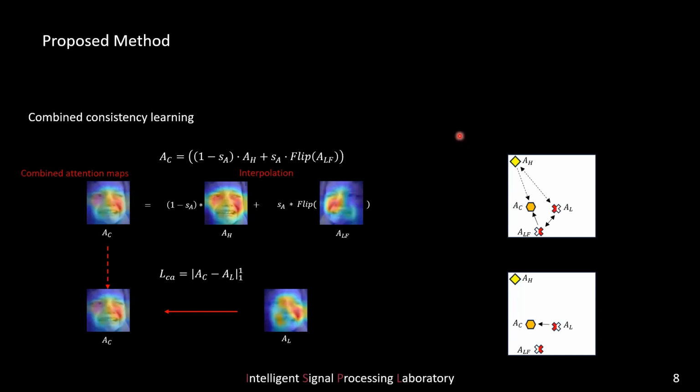First, a combined attention map is generated by linearly interpolating 2 attention maps from the original and flipped low-resolution images. Secondly, the combined attention consistency loss function minimizes the difference between the attention map from the low-resolution image and the combined attention map.